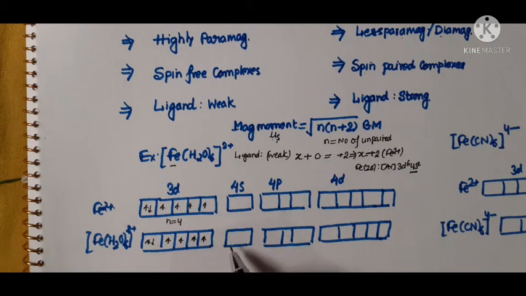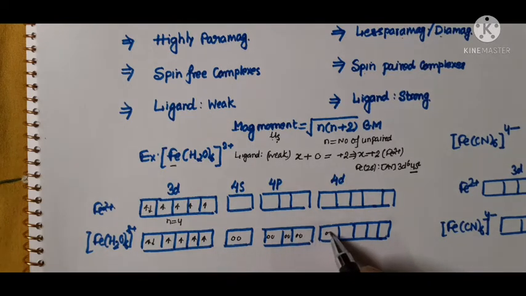And now 4s, 4p and 4d are the vacant orbitals where the water molecule can donate its pairs of electrons by its donor site. In water, the donor site is oxygen.